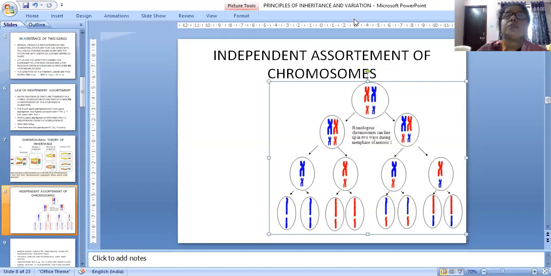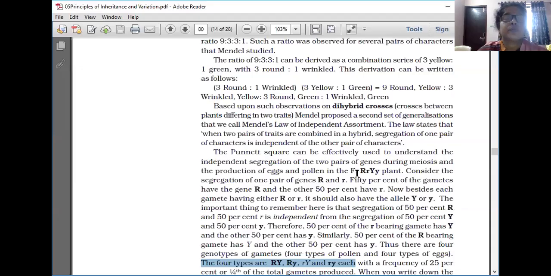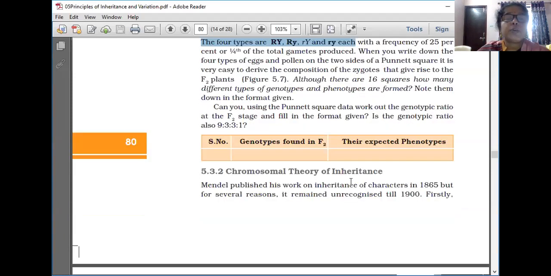Now we will go to the textbook. So independent assortment we have learned enough. Now we are going to the next topic, that is the chromosomal theory of inheritance.